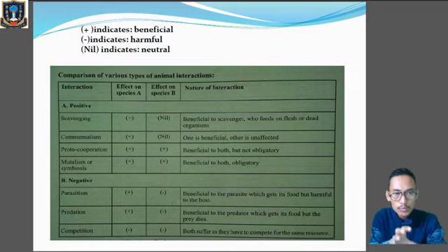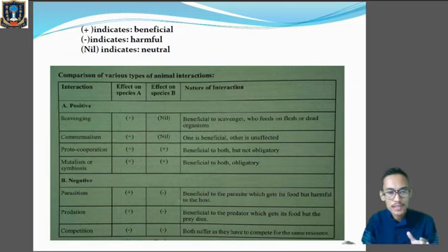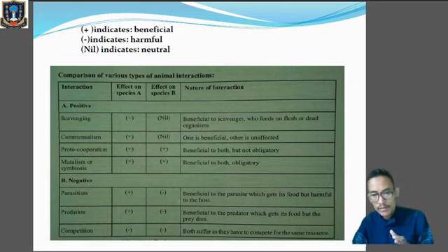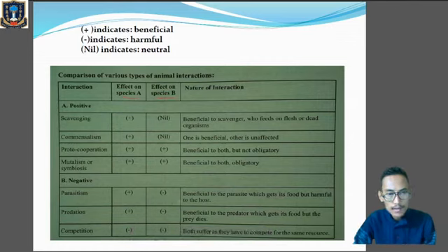First one is positive interactions. We have scavenging, commensalism, proto-cooperation, and mutualism or symbiosis. So we have two species, species A and species B. I think you are looking at the diagram over here also. Then we have the interactions and the nature of the interaction. First we'll talk about the positive interactions.